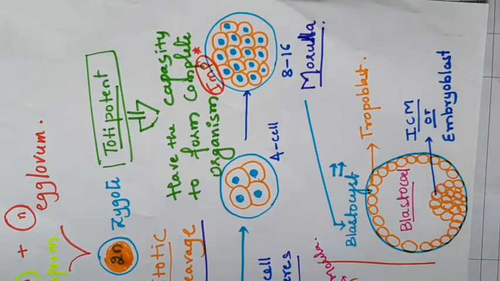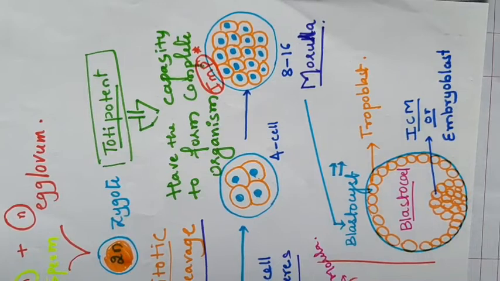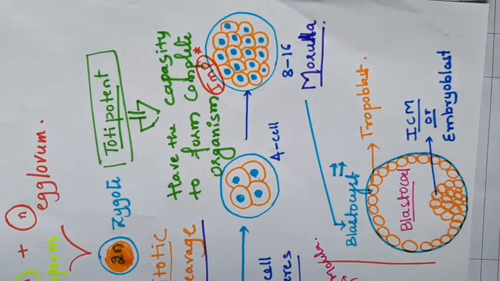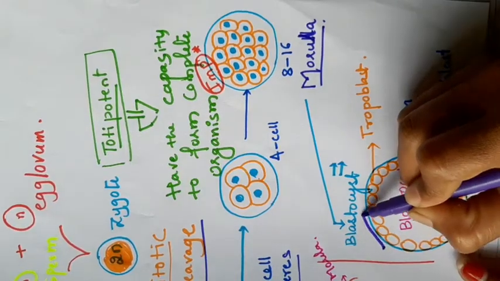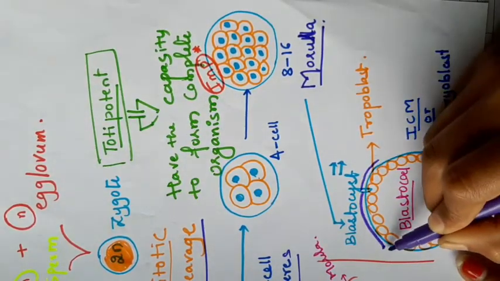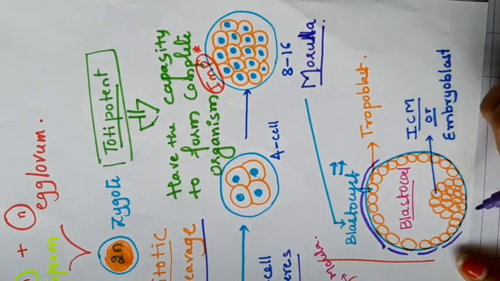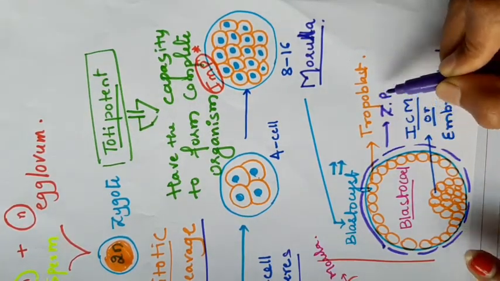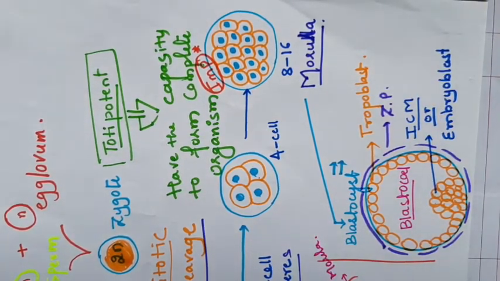Remember this one, guys. Even after the formation of the morula or blastocyst stages, the protective layer of the egg or ovum is still present. That layer is the zona pellucida layer.